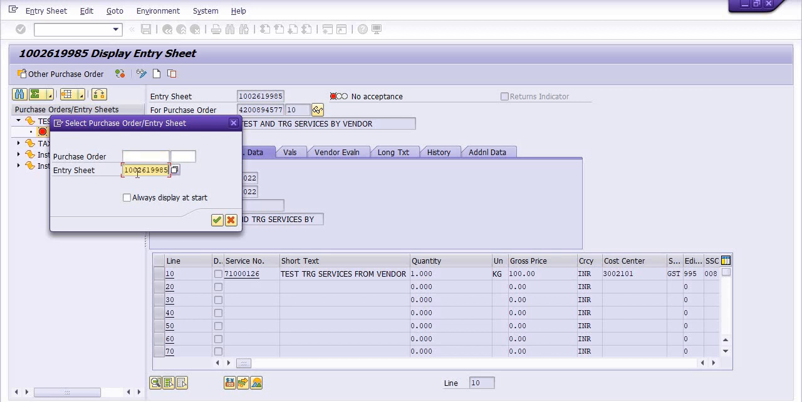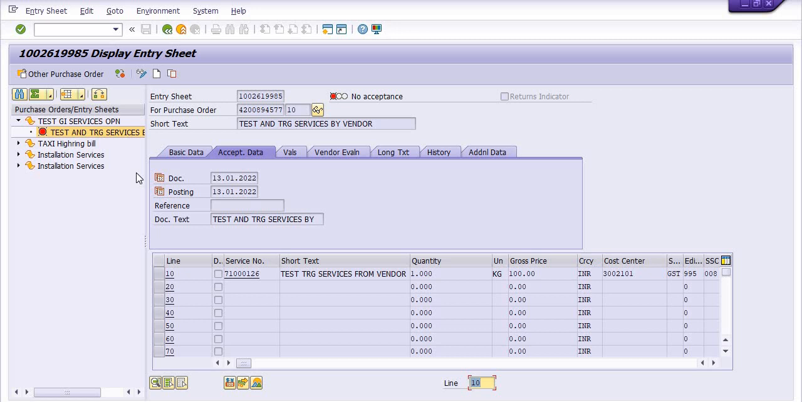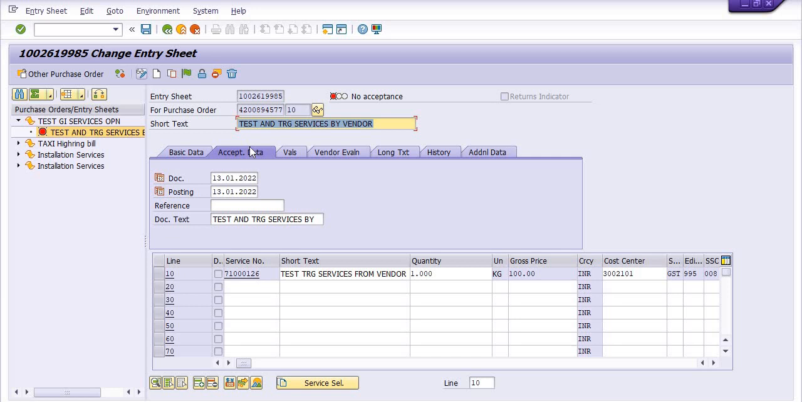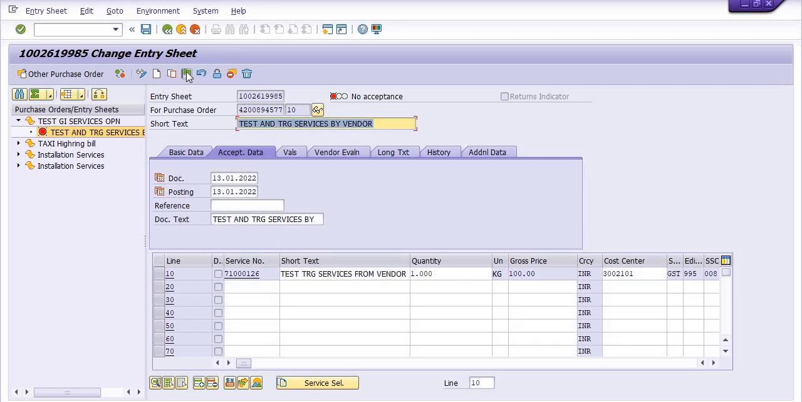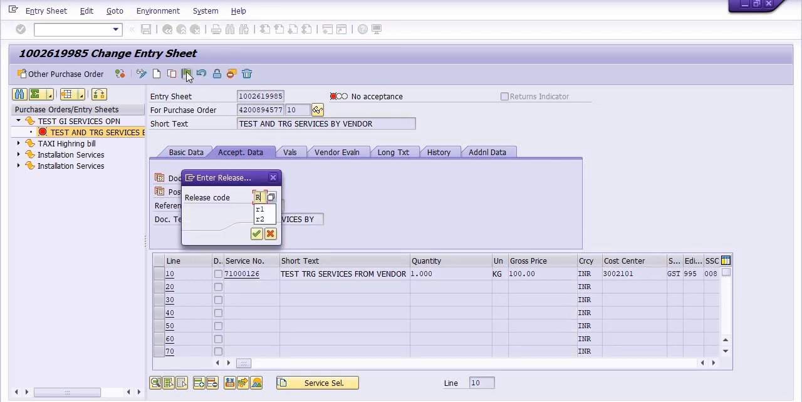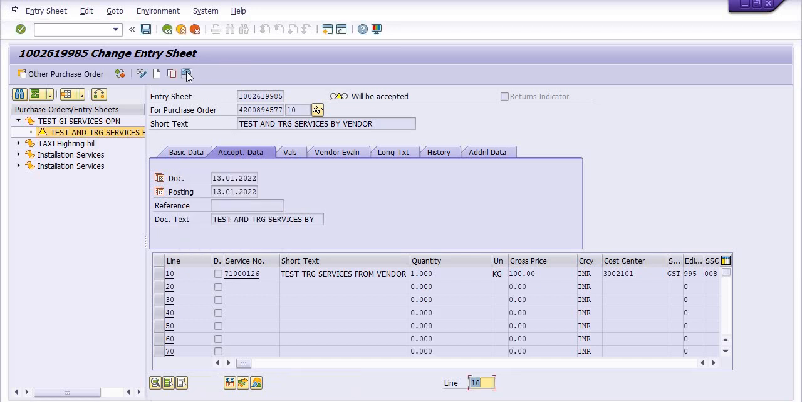Open this service entry sheet by entering your purchase order, click on the entry sheet number, and fill in your entry sheet number. Go into display change mode, then click on the release flag, first R1, that is by the initiator, and again R2, that is by the competent authority. Then you need to post. Once you post, the accounting document will be generated and your service entry sheet has been approved.